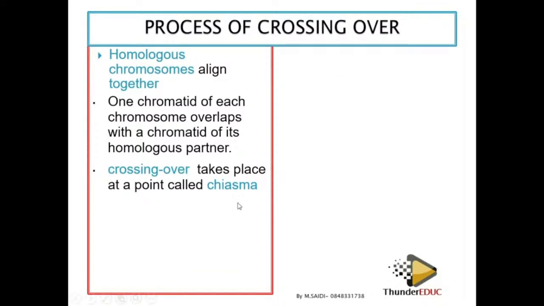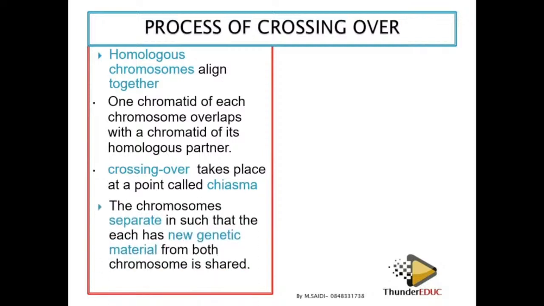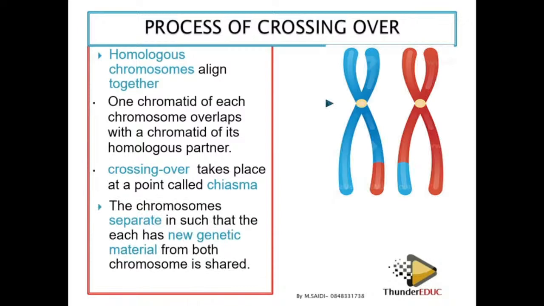If it is one, it is called chiasma. If there are many, we call them chiasmata. So when we say chiasma or chiasmata, depending on the kind of English you are using, it is a point where these two homologous chromatids cross over during prophase 1. And then now the chromosomes separate. So it means that now they have formed different chromosomes.